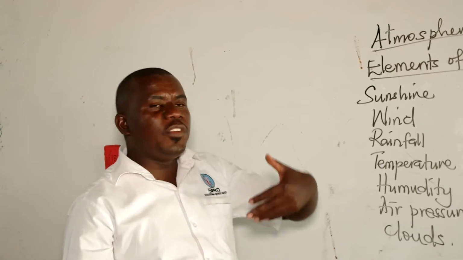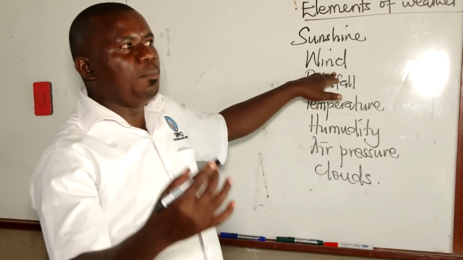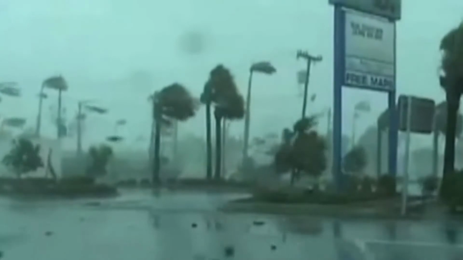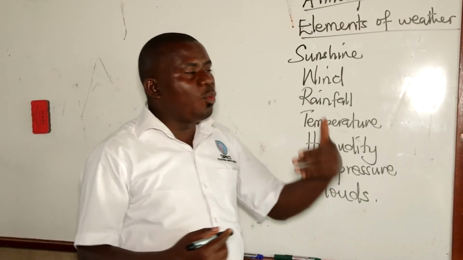For example, if it has been raining and it stops, then we see sunshine. The sunshine has made it become sunny. If wind has been blowing, then we see the wind blowing. You are right to say that the weather now is windy. We can say the weather is rainy if there is rainfall. So these things make the weather change.